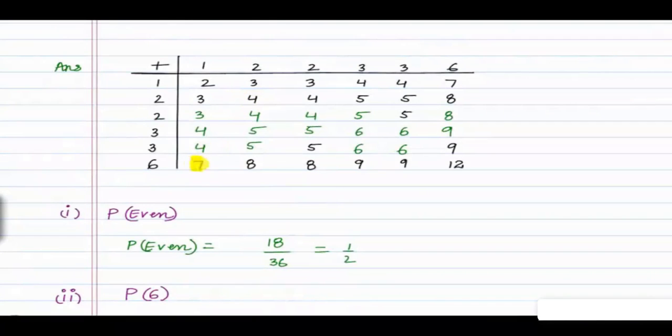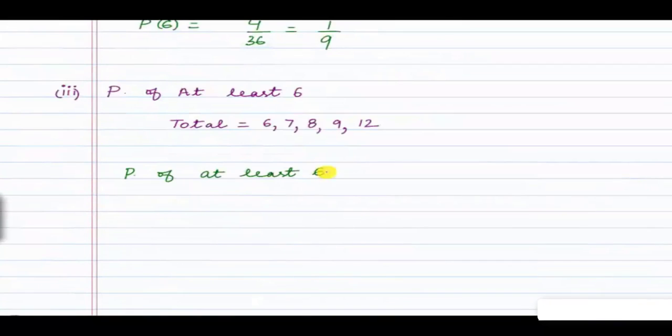Such totals are 7 here, 8 here, 8 here, 6 here, 6 here, 9 here, 6, 6, 9, 7, 8, 8, 9, 9, 12. So let us count these. These are 6, 3, 9, 3, 12, and 3, 15. So probability of at least 6 is 15 divided by total number of outcomes, which is 36. So we can cancel this with the table of 3. This will become 5 by 12. This is our required probability.